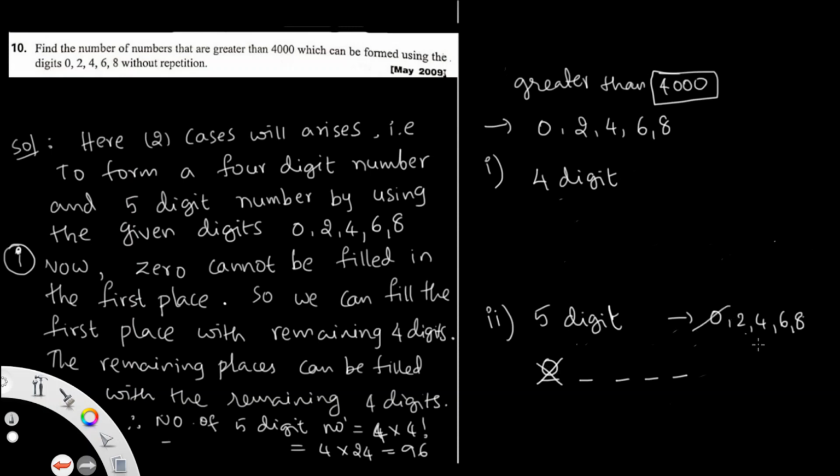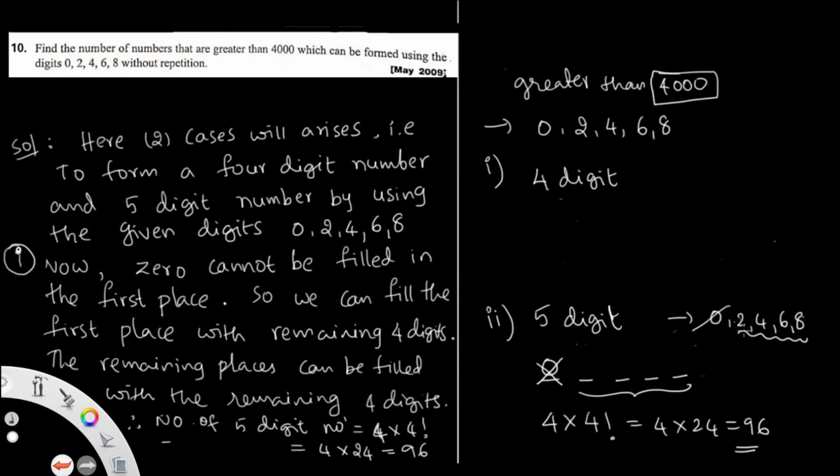So how many numbers? 4 numbers for the 4 blank places, so this can be done in 4 factorial ways. But how many numbers can we put in the first place? Start with 2, start with 4, start with 6, start with 8. So total numbers are 4 into 4 factorial, that is 4 into 24, that is 96 numbers. We will get the 5-digit numbers, so the number of 5-digit numbers is 96.